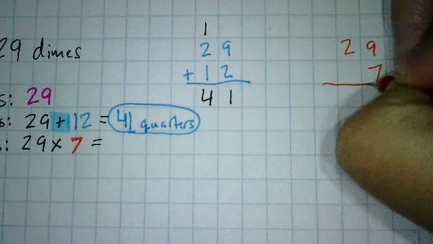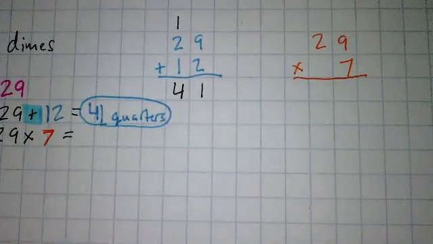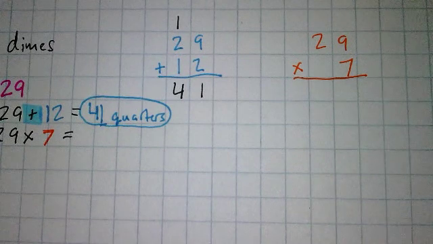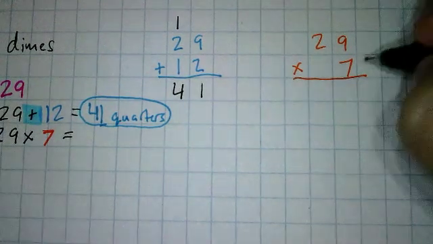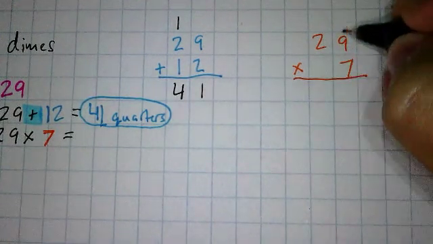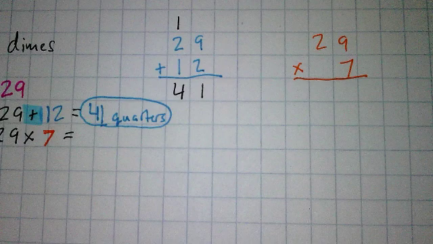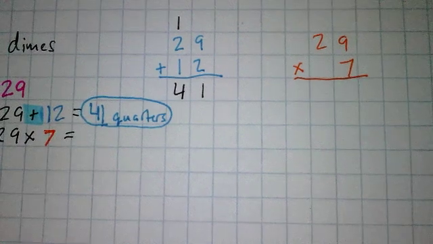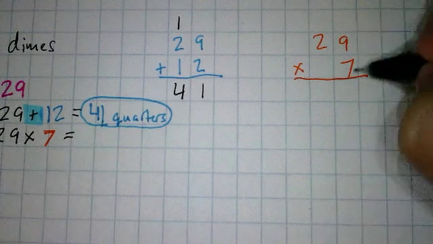No, it doesn't work with that number. Times 7. Okay, we're not doing 21. All right. Where do I start in this multiplication problem? Someone tell me. Henry? 7 times 9. And if you want to draw the circles, I'm not going to draw the circles this time, because the circles aren't a necessity. They're not required. But if they help you, then really draw the circles or highlight or whatever. But I'm not going to do it this time. But I am doing 7 times 9 first.